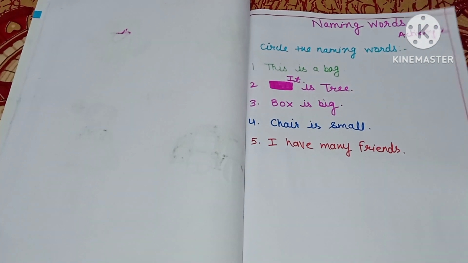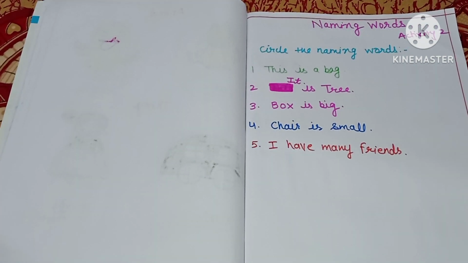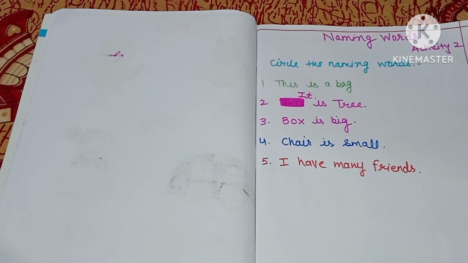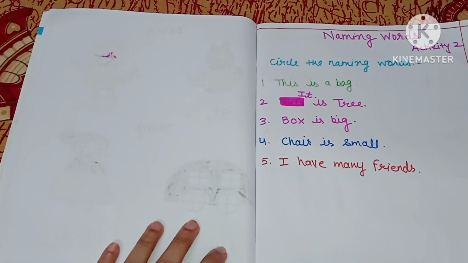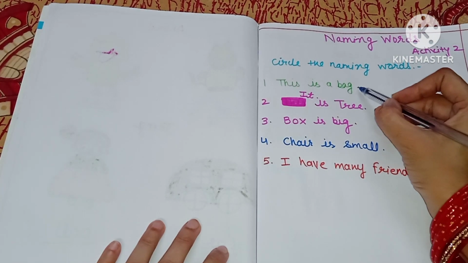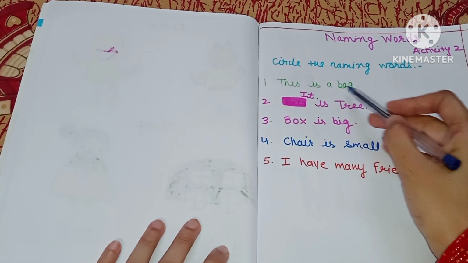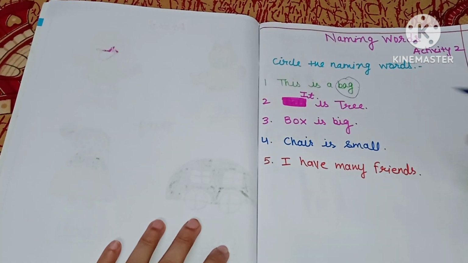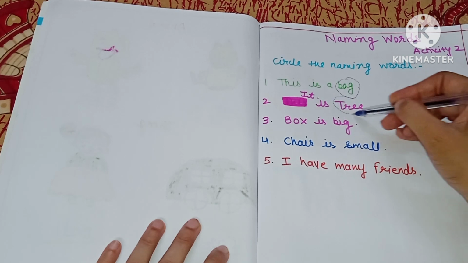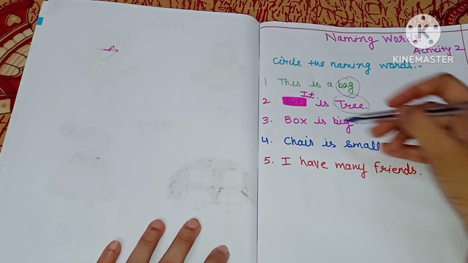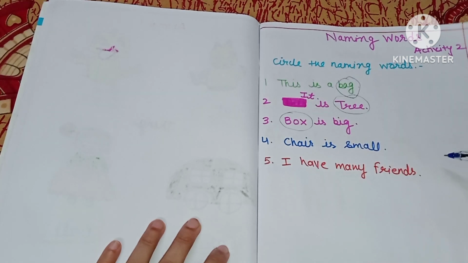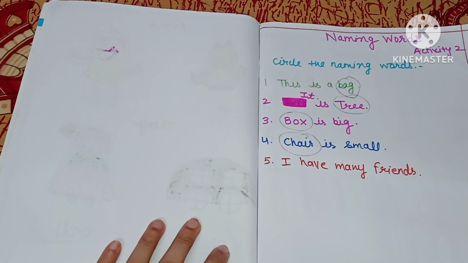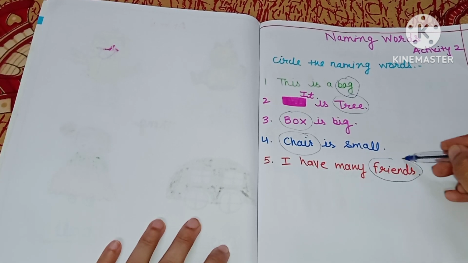So kids, in the next activity we will circle the naming word. So I have mentioned few lines over here. In the first line it is mentioned this is a bag. So what is the thing here? It is bag. So we will circle the bag. It is tree. So we will circle the tree. Box is big. So we will circle the box. Chair is small. So we will circle the chair. I have many friends. So we will circle the friends.